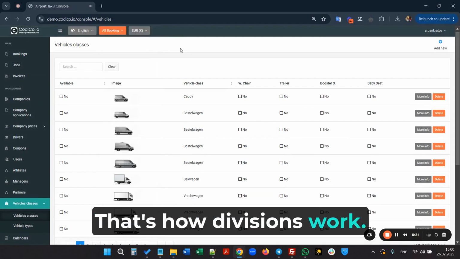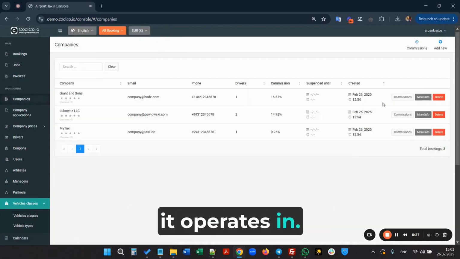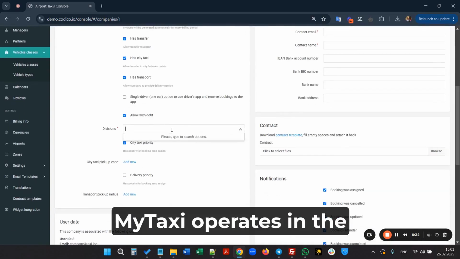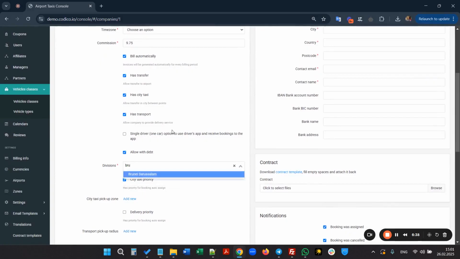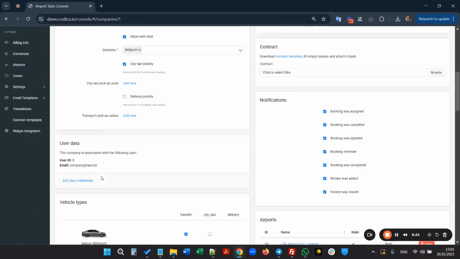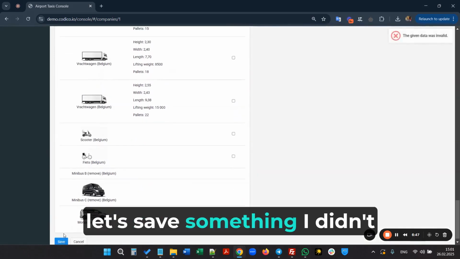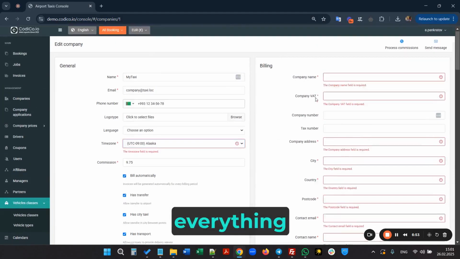That's how divisions work. When adding a new taxi company, specify the division it operates in. Specify the country where the company operates. My taxi operates in the division Belgium. Let's save. I didn't choose the time zone. I didn't specify everything.